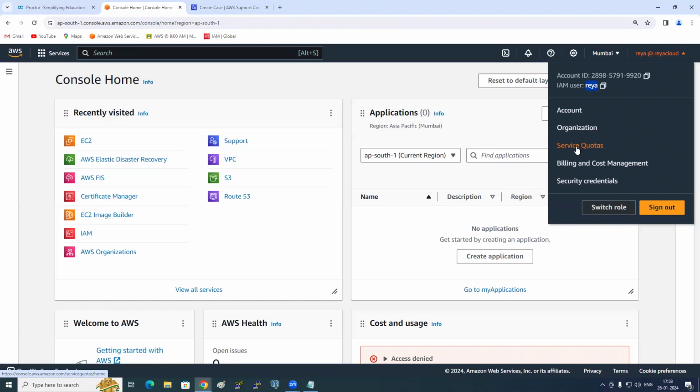Service quotas. Please write down in your book: service quotas is equal to service resources limit.